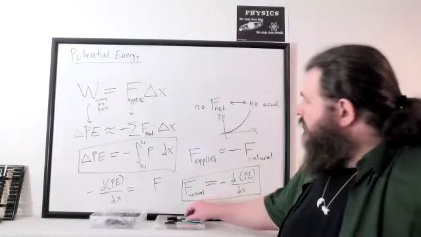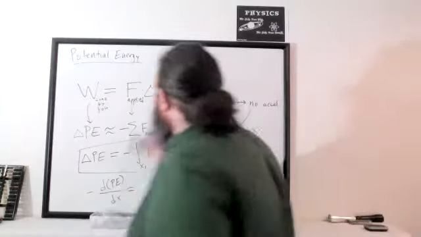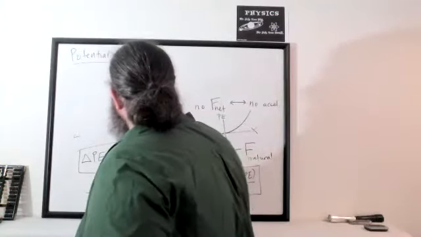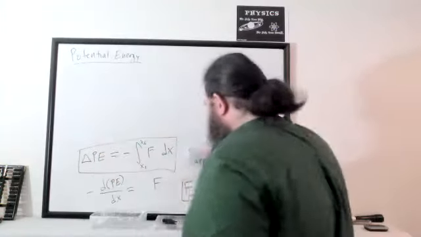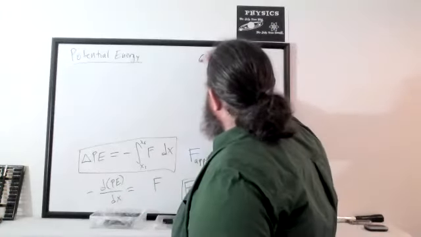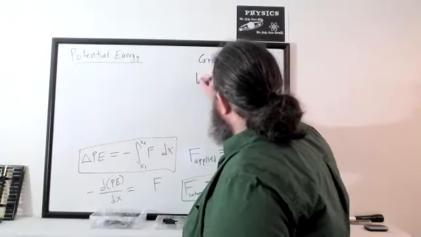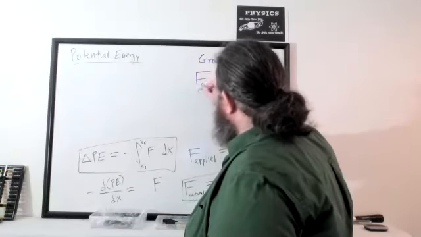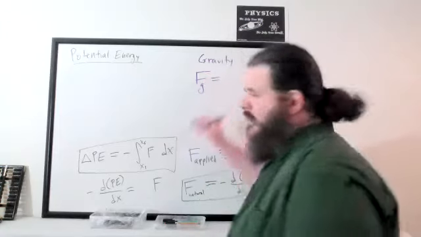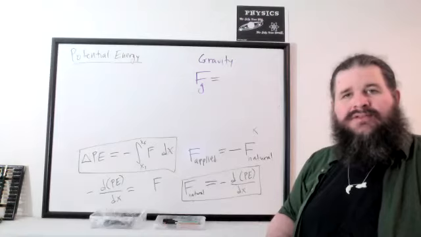So let's try actually applying this to gravity and springs, the two main examples we're going to be looking at here. If we're dealing with gravity, the force of gravity, the natural force that gravity applies to any object, is any idea how you would calculate how strong the force of gravity is?